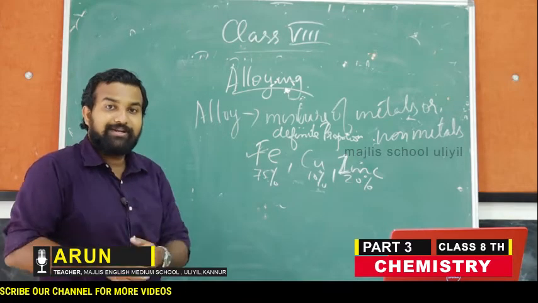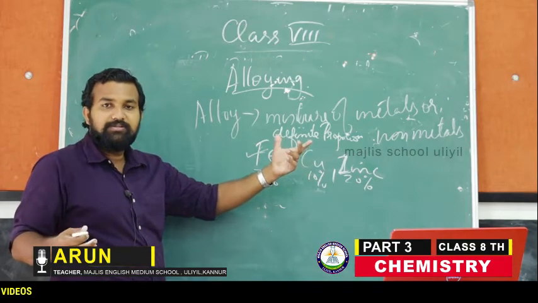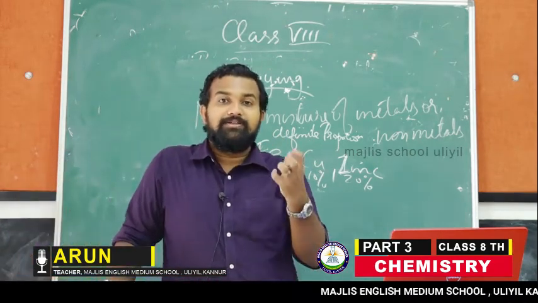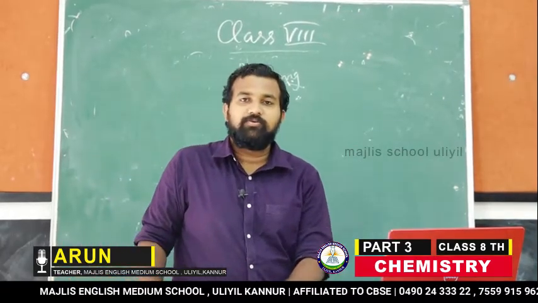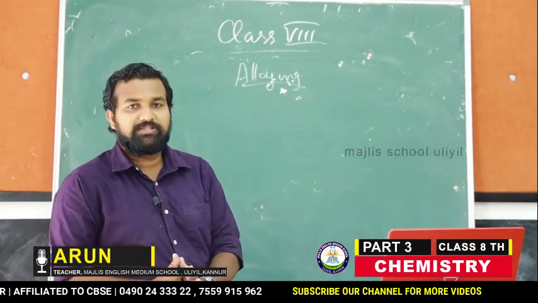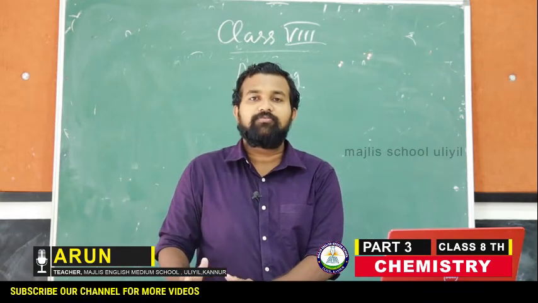For that alteration, we are mixing metals or maybe non-metals together in order to get the properties of our desire. So, alloying means the mixture of metals or non-metals in order to change the desired properties of elements.